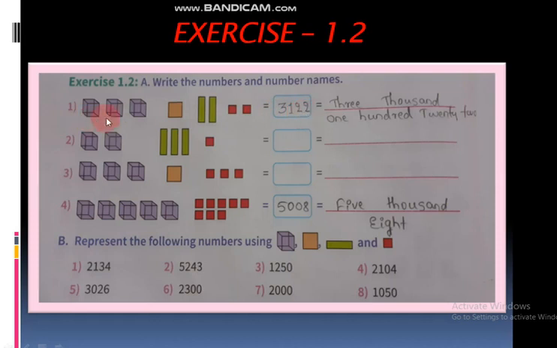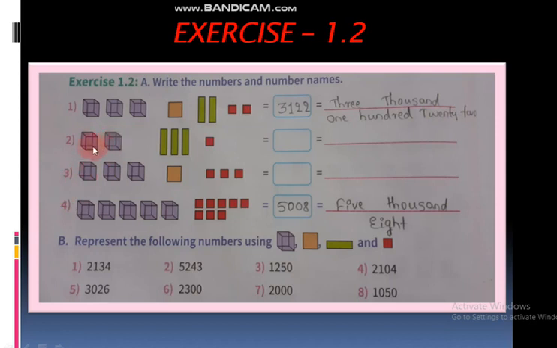3122. In thousands place how many boxes? 3. So 3000. In hundreds place 1 box. So 100. In tens place how many? 2 boxes. So 20. In ones place 2. So 22. Okay, 3122. See how can we write that name now? 3122.